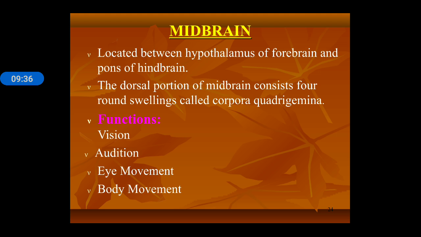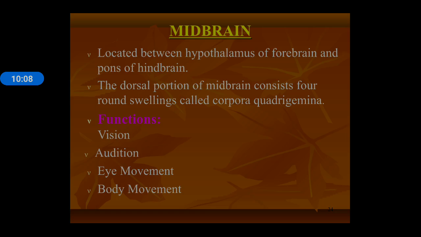Next is midbrain. Midbrain is located between the hypothalamus of the forebrain and the pons of the hindbrain. Means midbrain is located in between fore and hindbrain. And this midbrain has four swellings known as corpora quadrigemina. The general function of midbrain is to transmit the message from fore to hind. Means it helps in the transfer of messages from forebrain to the hindbrain. And other functions: vision, audition, eye movement, and body movement are also controlled by this midbrain portion.